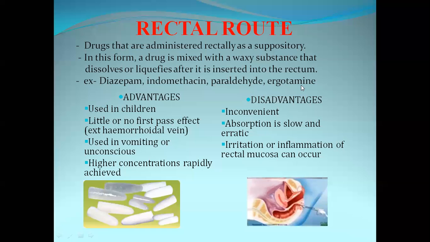Coming to the advantages of this route, it is mainly used in children, has little or no first pass effect, and is used in vomiting and unconscious patients. Higher concentrations are rapidly achieved. The disadvantage is that it is an inconvenient procedure.